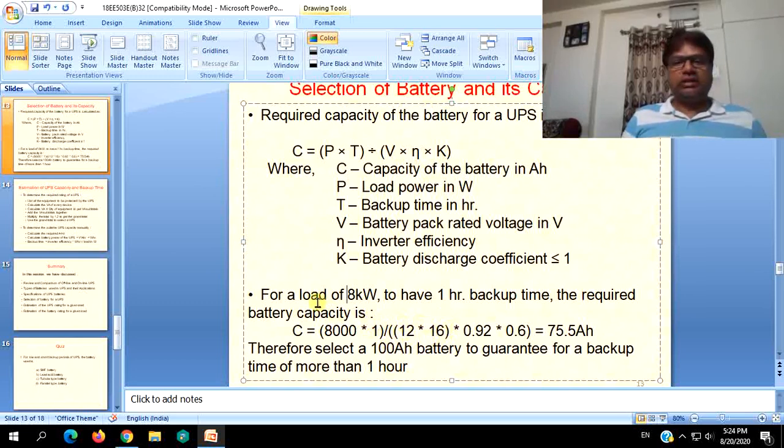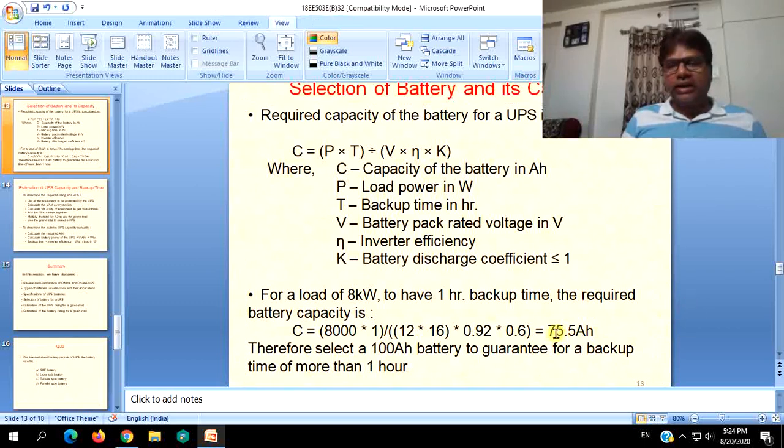So just think that this load is of the rating 200 volts into 0.92, that is 92% efficiency of the inverter, 0.6 for a particular capacity. So it will come around to be 75.5 ampere hours. So you have to select a 100 ampere hour battery to guarantee a backup time of more than 1 hour.